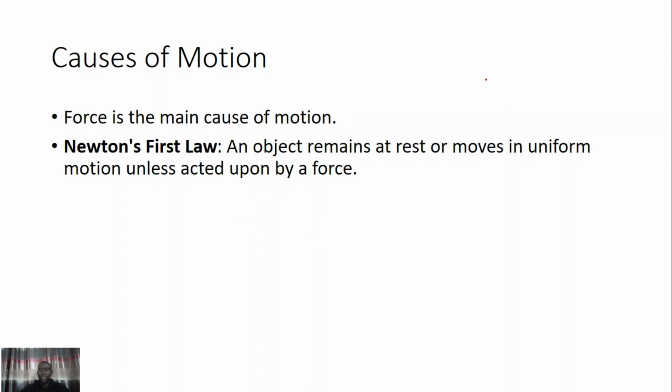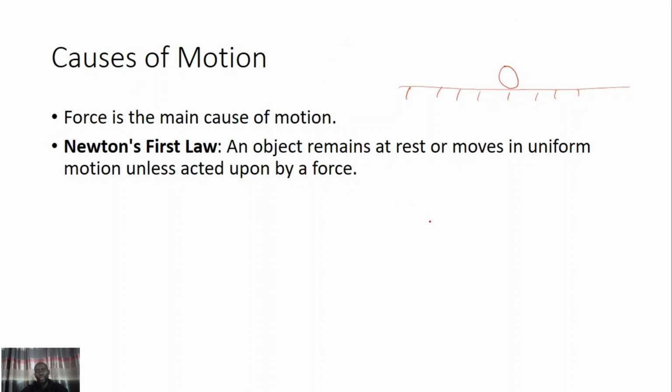If something is kept on the table like this, that thing will continue to be in that position until someone pushes it. That is the first Newton law of motion.